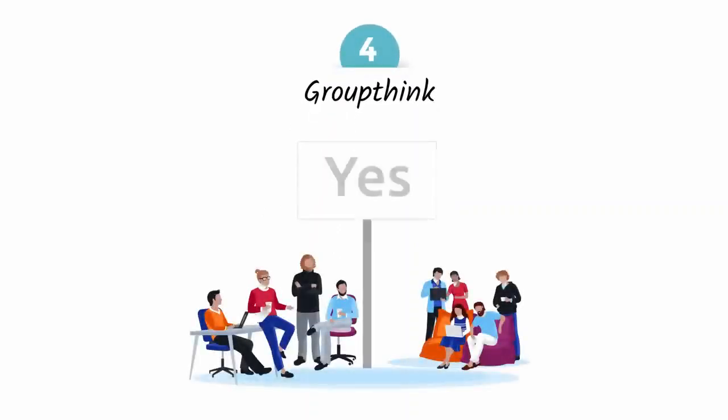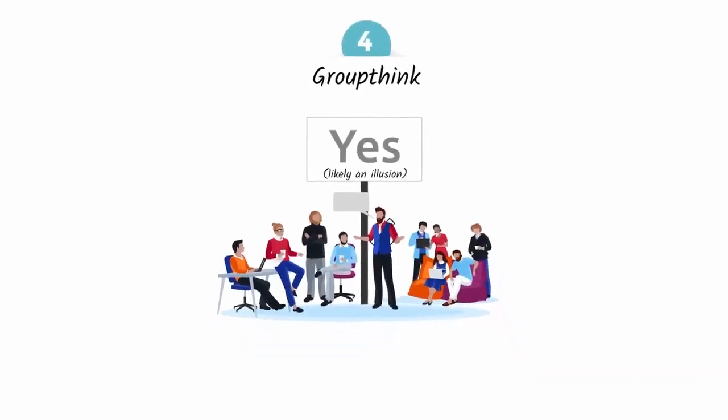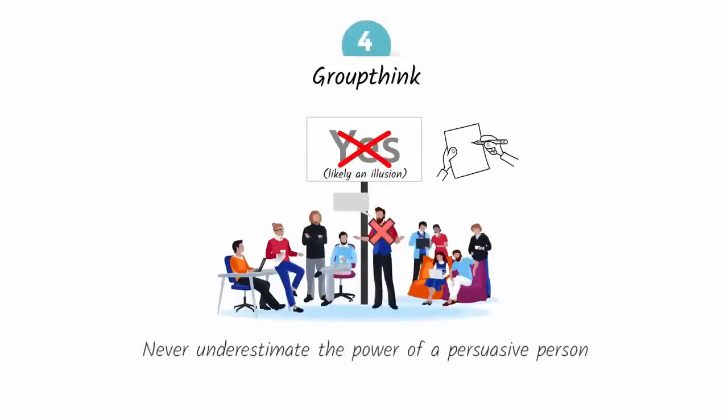Our doubts get washed away when we see a room full of people arrive at the same conclusion, but the consensus we see is likely an illusion. If the room had just one attractive and confident person in position of authority who told a great story, they could have persuaded the group to take their side. However, if the group had not been subject to that persuasive leader and anonymously wrote down their conclusions on a sheet of paper, there probably wouldn't be a consensus. Never underestimate the power of a persuasive person to get a group of people to make irrational decisions.